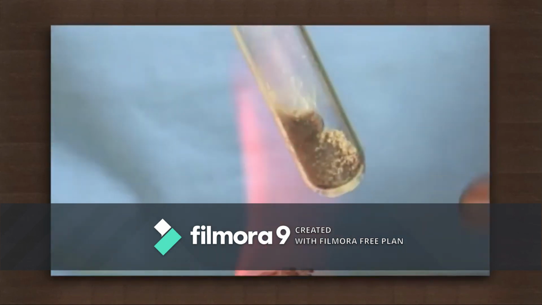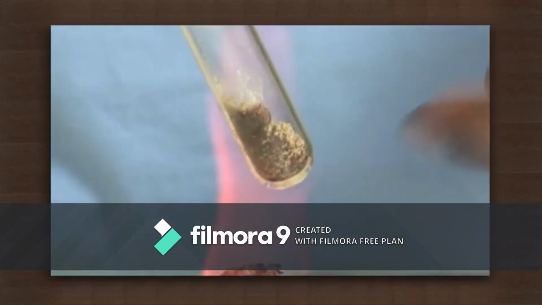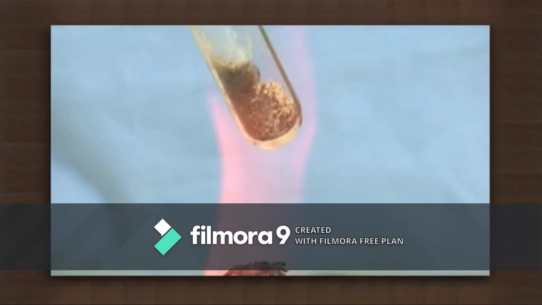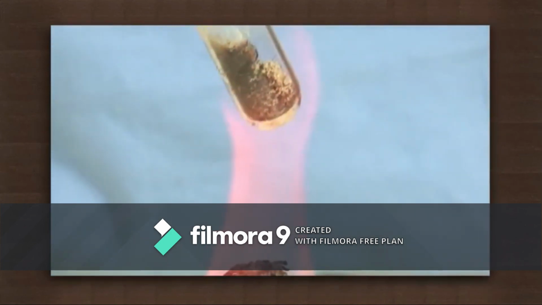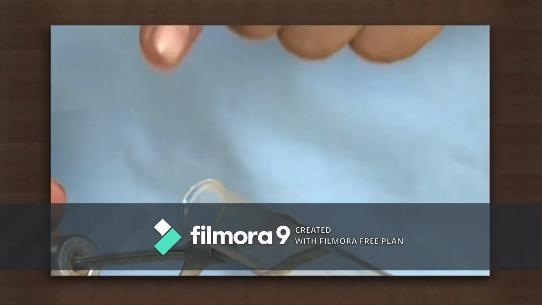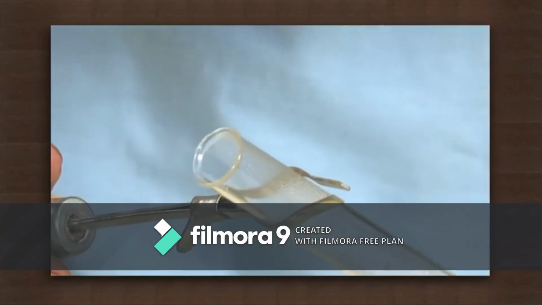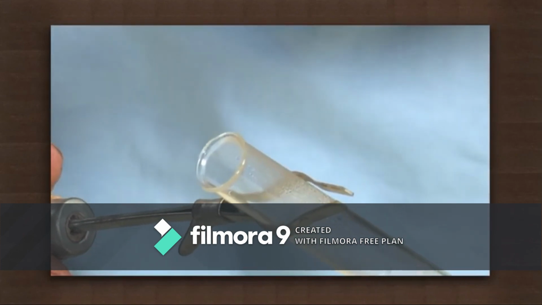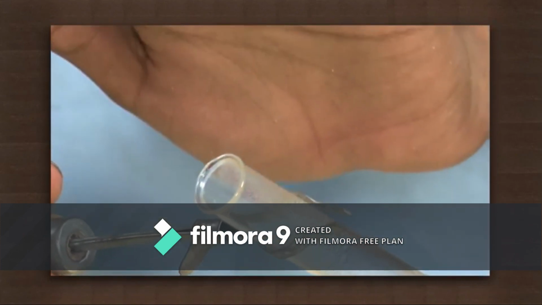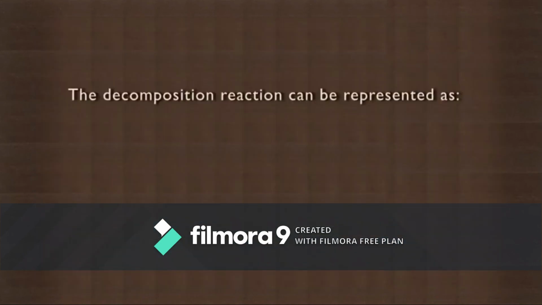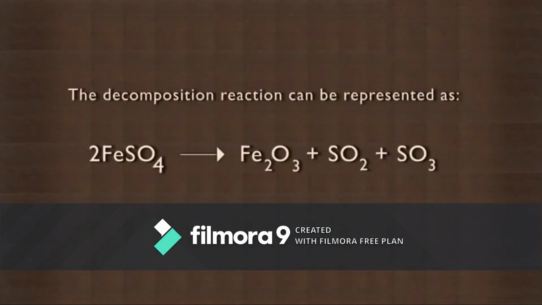At the same time, there is a change in the color of the ferrous sulfate. Now, ferrous sulfate has changed into iron oxide, and can you see the gases that are coming out? Children, you can't see them because they are colorless, but there is a smell of burning sulfur, indicating that the gas produced is sulfur dioxide and sulfur trioxide.